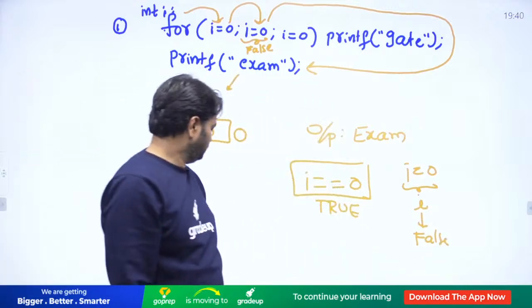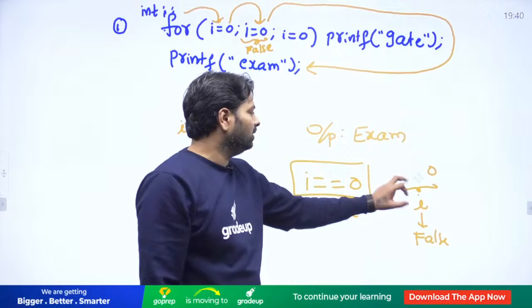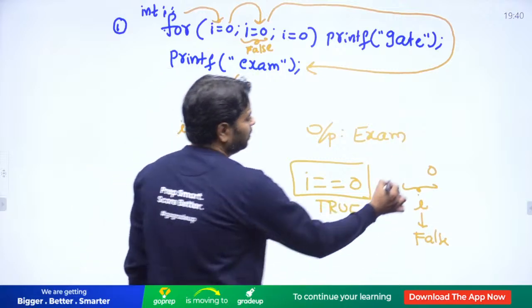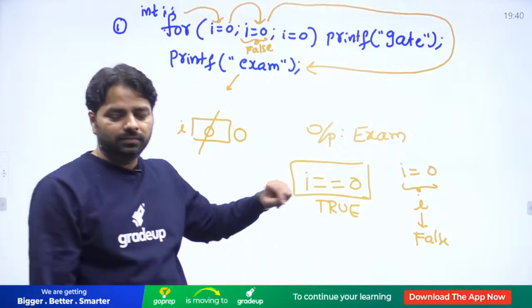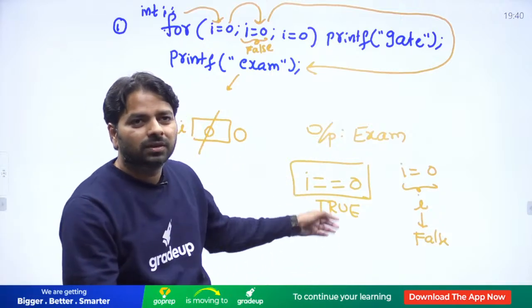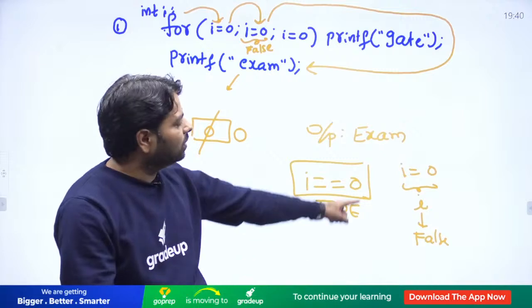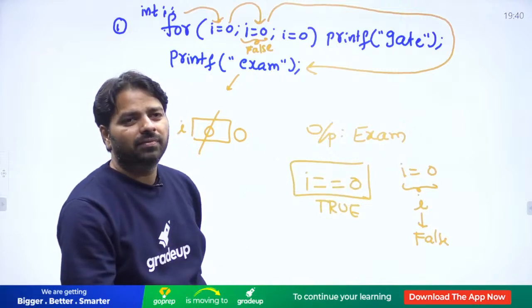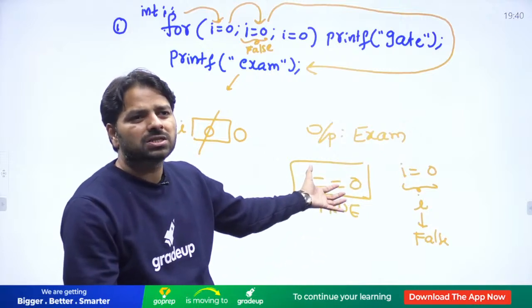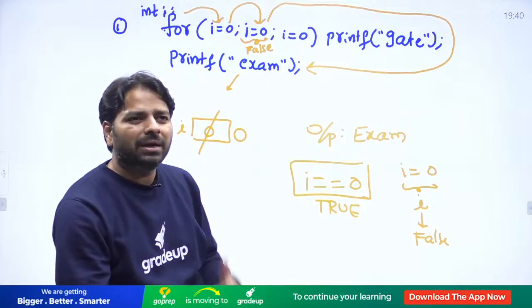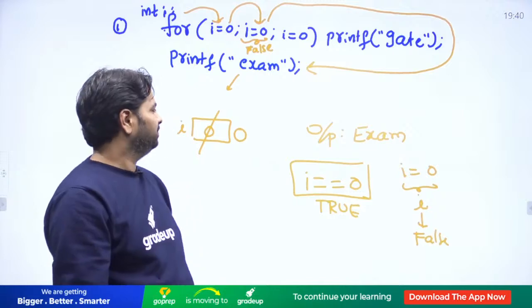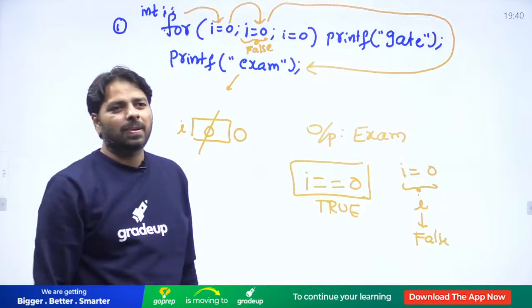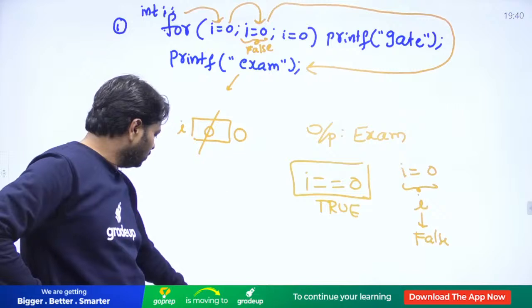Everybody, understand normal equal and double equal. Both are different. Clear, everyone? It will be out of the loop the first time itself. Silly mistakes can cost your marks. If you make the mistake in assignment also, then what do you do in C programming, guys? Come on, come on, come on. Don't make such mistakes, yaar.